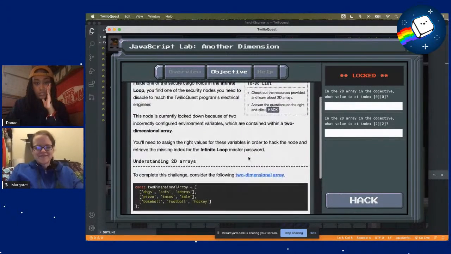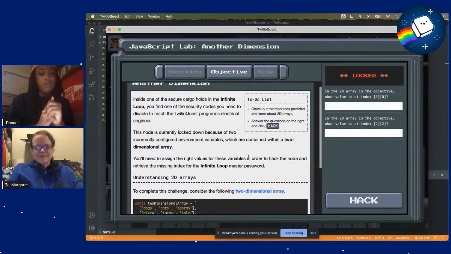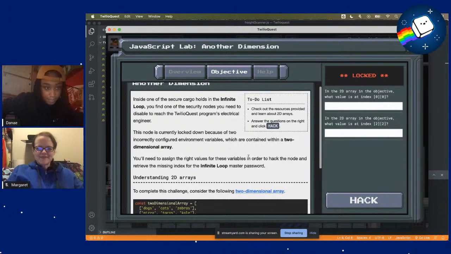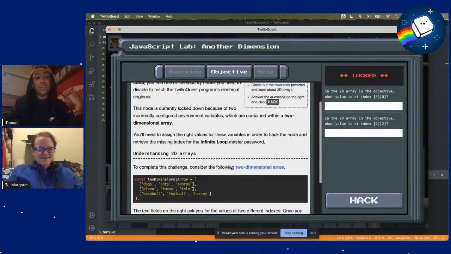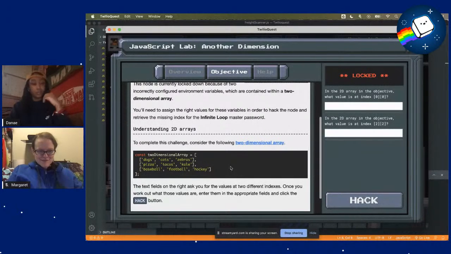Okay, so this one, we just answered some questions. So inside one of the secure cargo holds in the infinite loop, you find one of the security nodes you need to disable to reach the Twilio Quest program's electrical engineer. This node is currently locked down because of 2 incorrectly configured environment variables, which are contained within a 2-dimensional array. You need to assign the right values for these variables in order to hack the node and retrieve the missing index for the infinite loop master password.